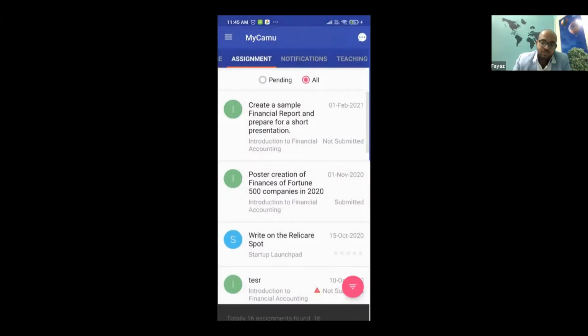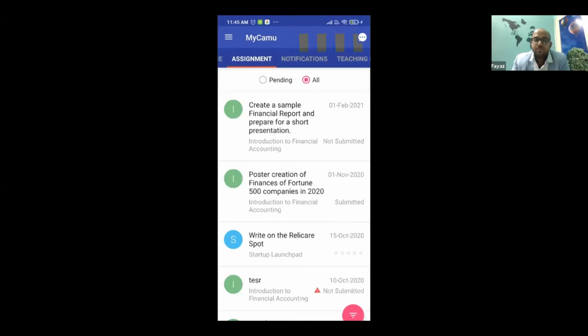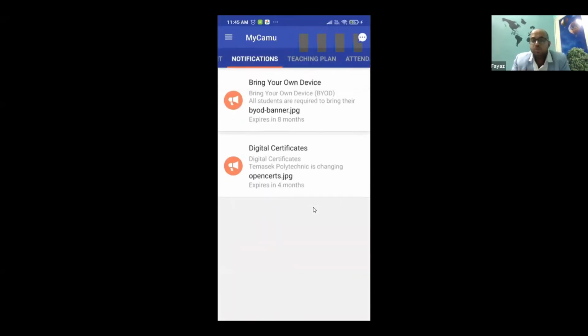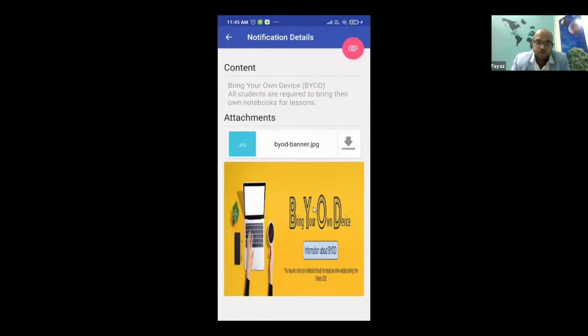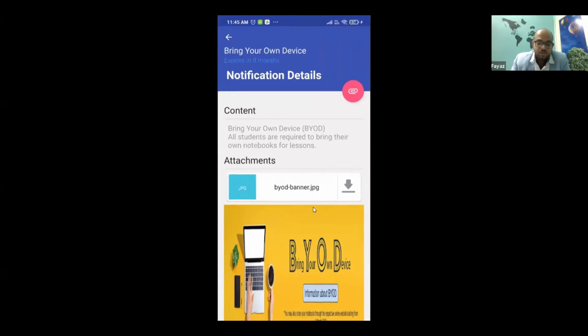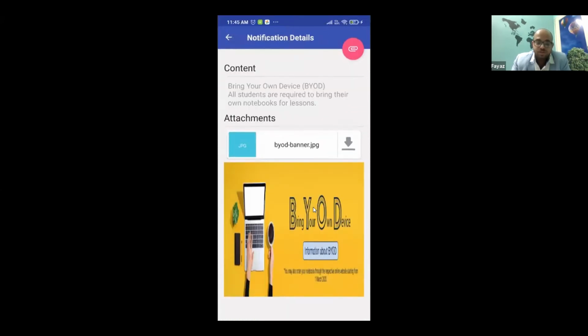Now you can see the system is telling there are a total of 16 assignments that are pending. So I can know when an assignment is pending and when I need to submit. I'll be getting a notification whenever there's a last date, or whenever a new assignment has been given to me. I can also see all the new notifications, like whenever there's any important announcement to be made, it can be sent across like this, where I can simply click and understand what the announcement is all about, right? Now there's some bring your own device information. So I can click and find out the further details.